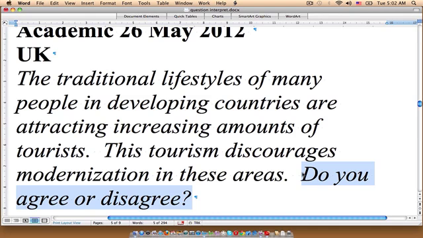We're going to choose a side, whether we agree that tourism is discouraging modernization, or whether we disagree. And then we're going to come up with 2 points to support whatever side we choose, and a bit of evidence for each of those points. And we're going to tie everything back to a very strong thesis. So I feel that question is quite straightforward, and I hope you do too. Let's continue to the next one.